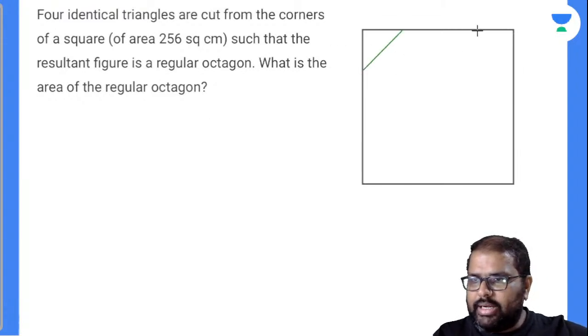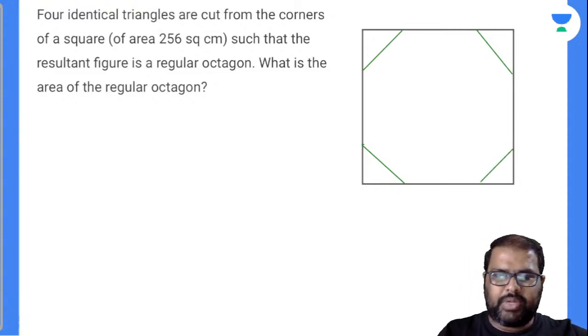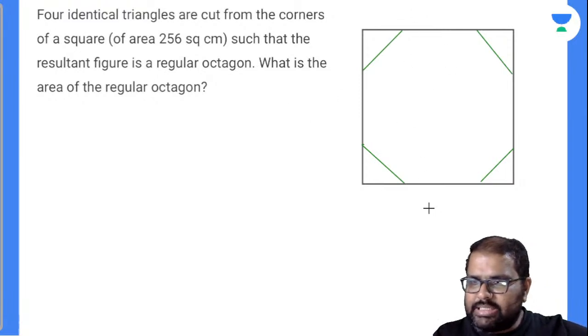The square has an area of 256 centimeter square. Automatically, what will be the side? The side value will be 16. Am I right or wrong?